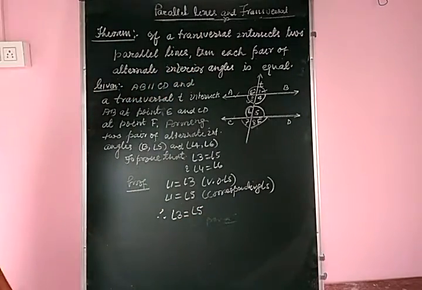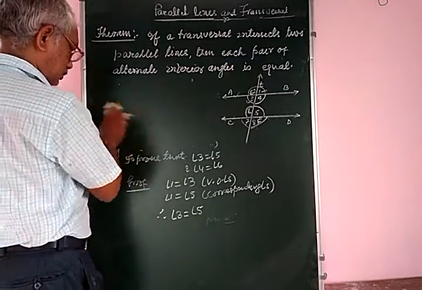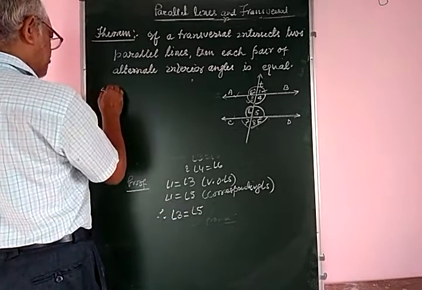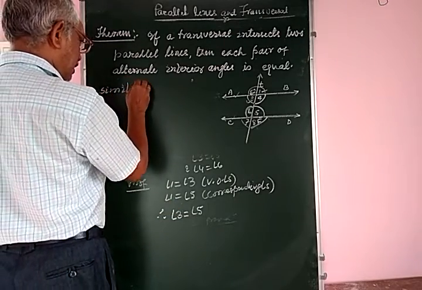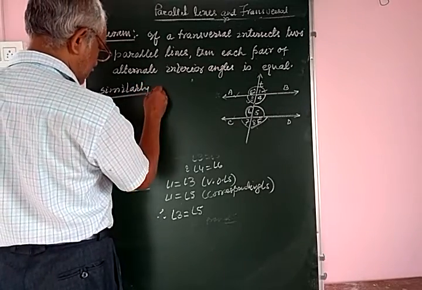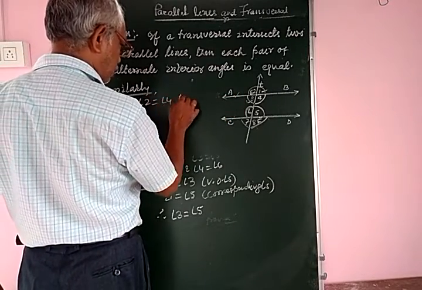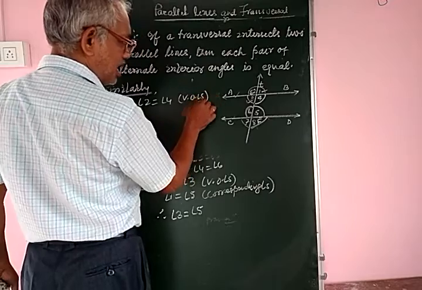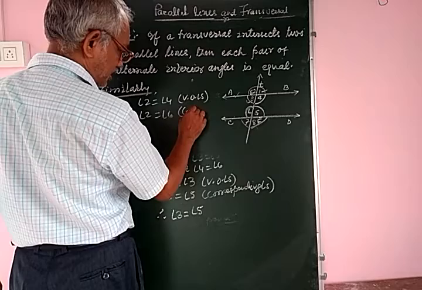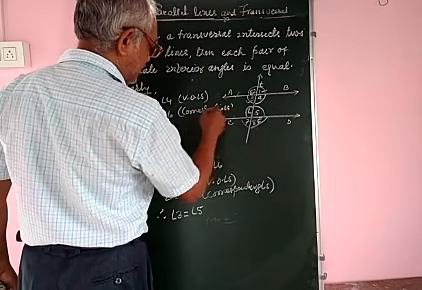Now, similarly, angle 2 is equal to angle 4, vertically opposite angles, and angle 2 is equal to angle 6, corresponding angles.